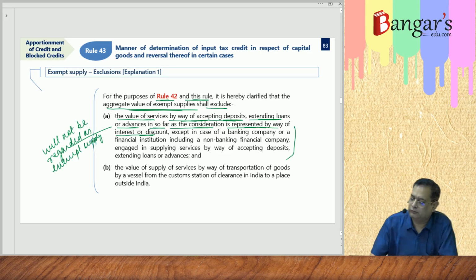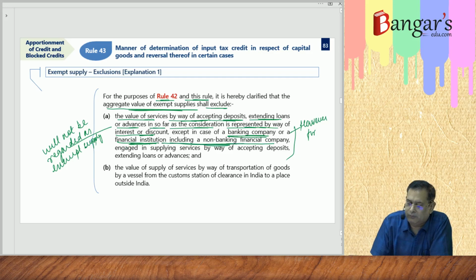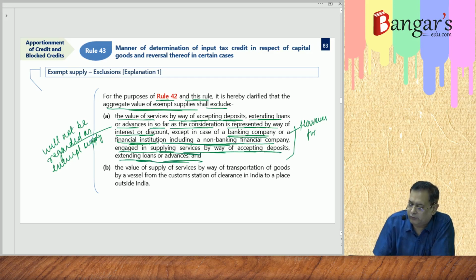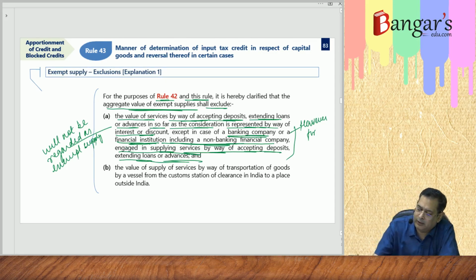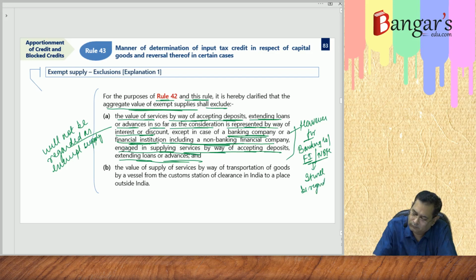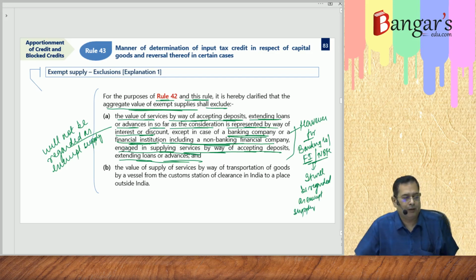However, for a banking company or a financial institution, including NBFC, engaged in supplying services by way of accepting deposits, extending loans or advances, the same will be regarded as exempt supply. The same will be regarded as what? Exempt supply.